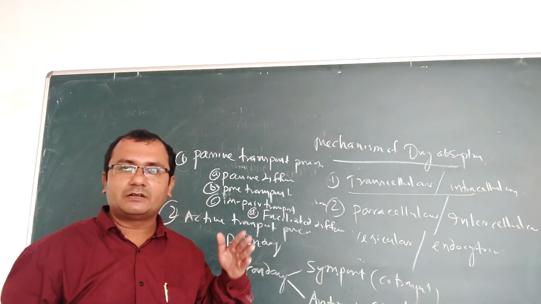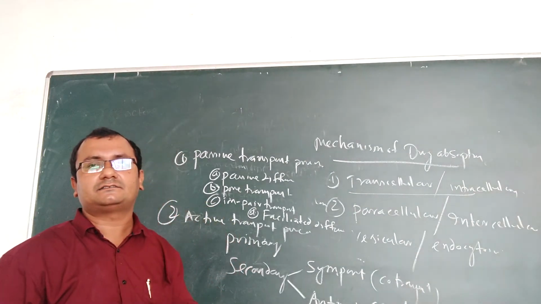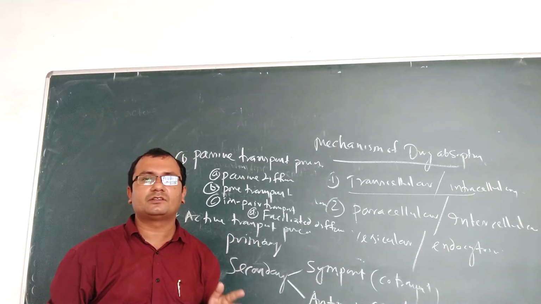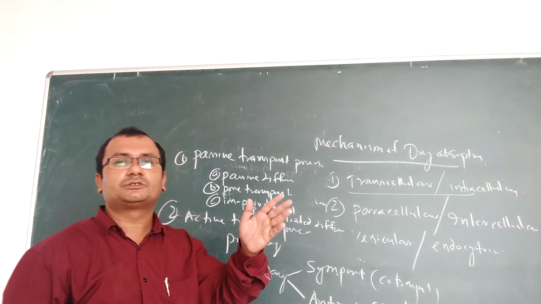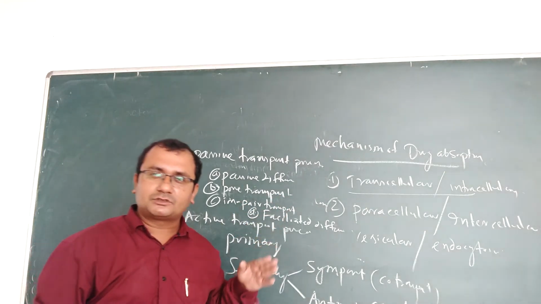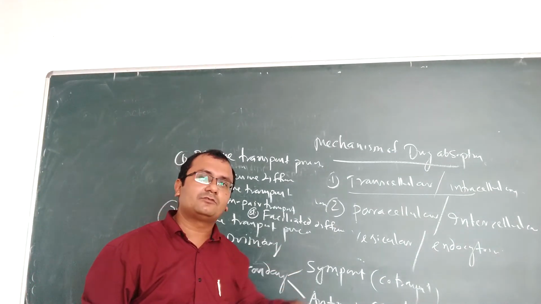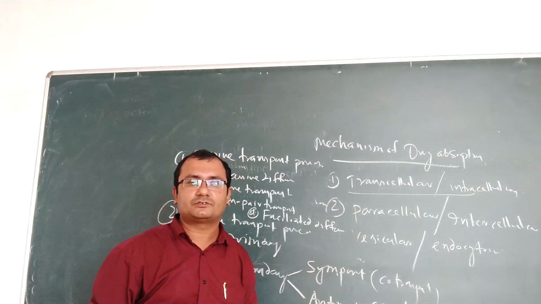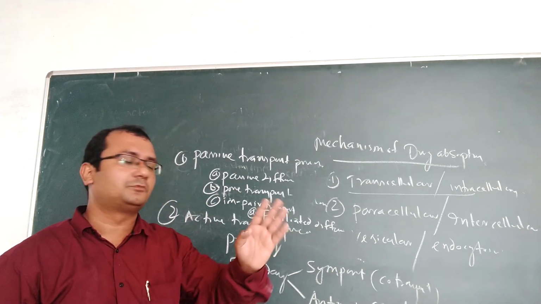That means when one naturally occurring molecule that is already present, or one intracellular electrolyte, is transporting through the membrane or cell, at the same time the drug molecule will also enter. Suppose a sodium molecule is transporting through the cell, at the same time the drug molecule will also transport. That's why it's known as co-transport, with the naturally occurring molecule.